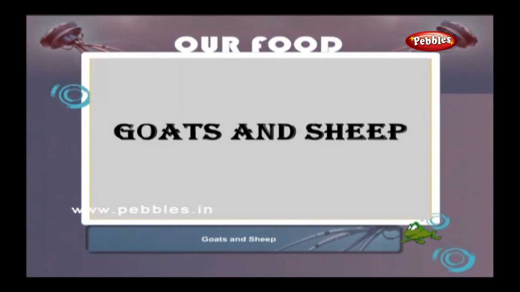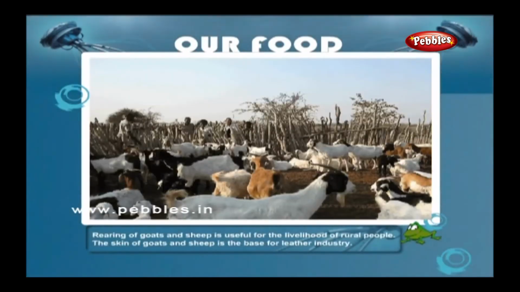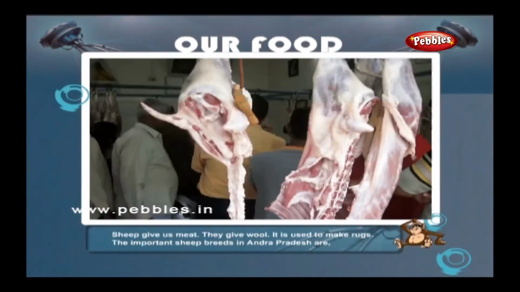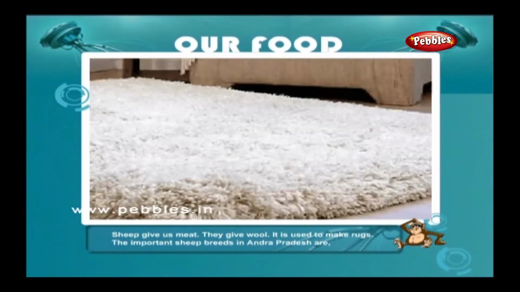Goats and sheep. Rearing of goats and sheep is useful for the livelihood of rural people. The skin of goats and sheep is the base for leather industry. Sheep give us meat. They give wool. It is used to make rugs.